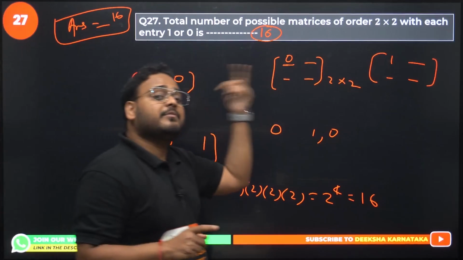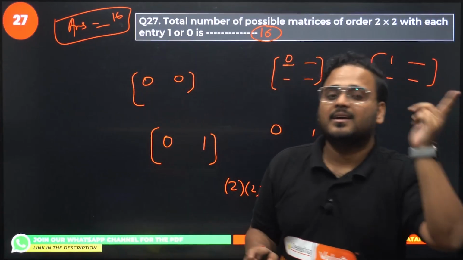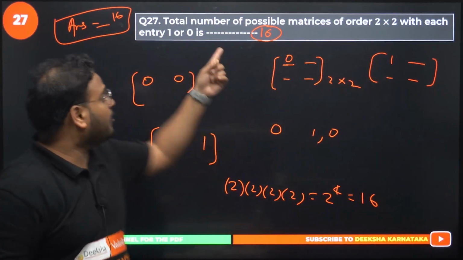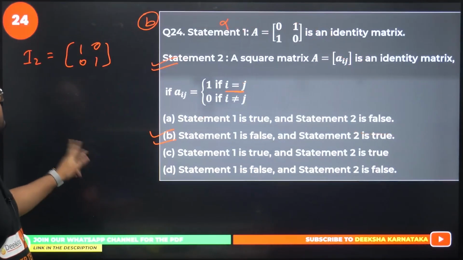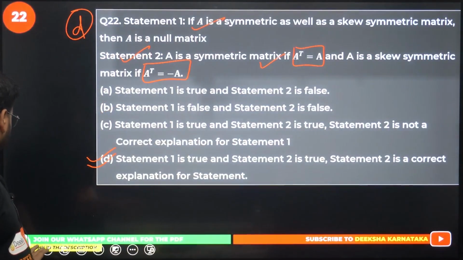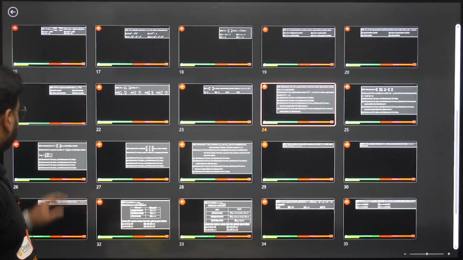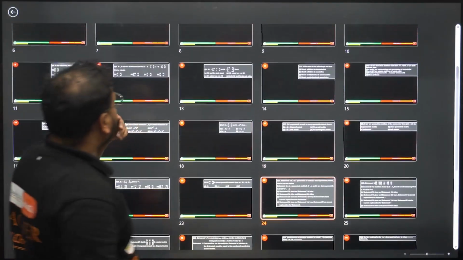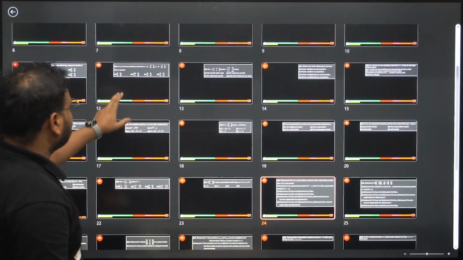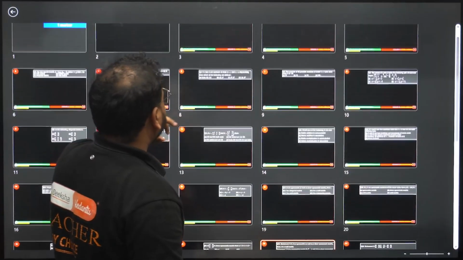This is not like the previous question. That was a different question. This is the number of matrices. Where was that? One second, let me just show it to you. Understand? It's important. It was 2 power something like that, right? 2 power 9. Which question was this?